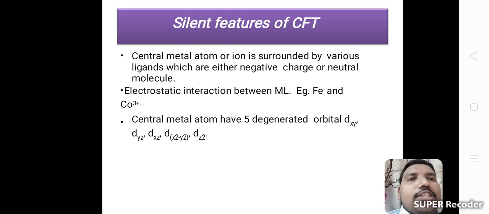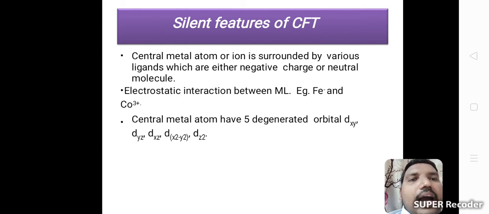See the salient features of crystal field theory. First, the central metal atom or ion is surrounded by various ligands, which are either negatively charged or neutral molecules. Next, the electrostatic interaction is between metal and ligand, where M means metal, L means ligand.